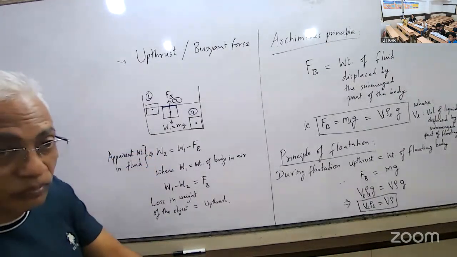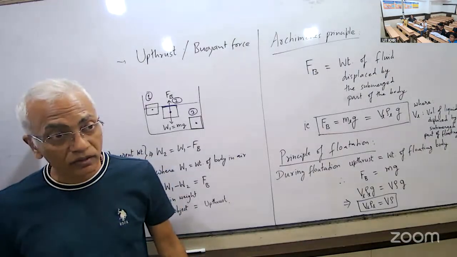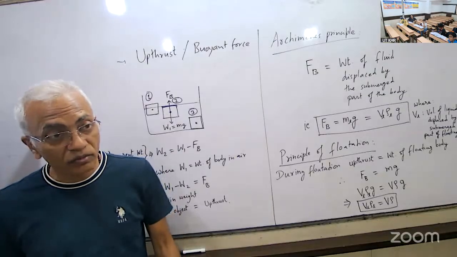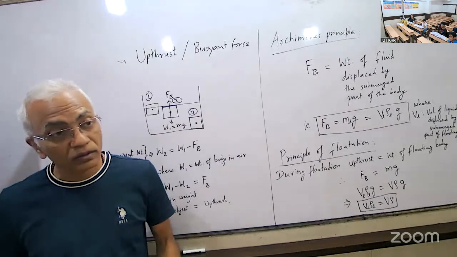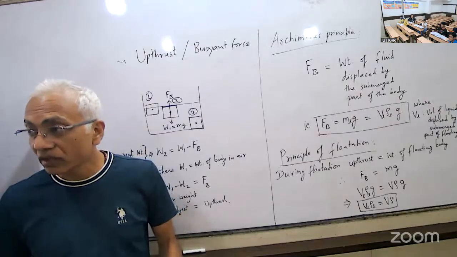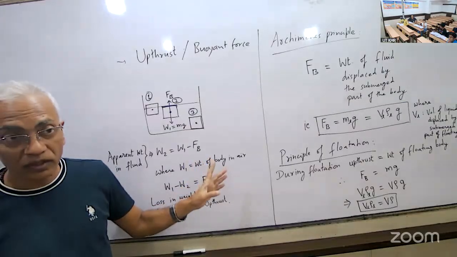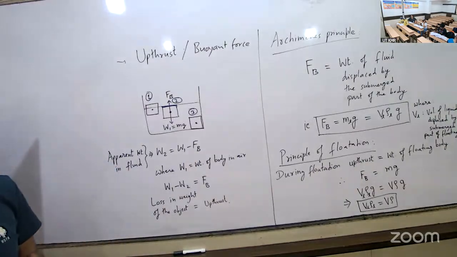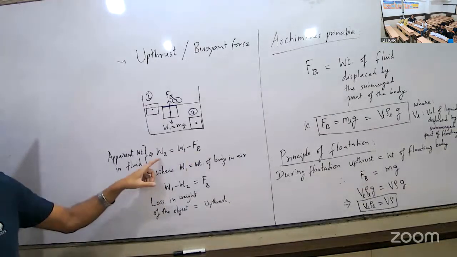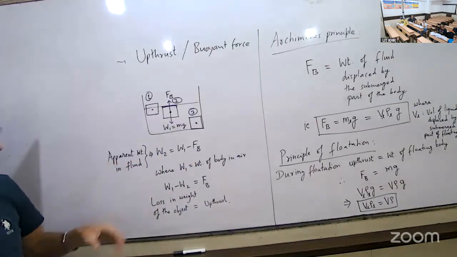When you enter the swimming pool, you feel lighter. When you come out, your weight feels heavier. So why do we feel lighter inside the swimming pool? Because our body experiences upthrust due to water. So our weight feels less. It does not actually become less; it is W1, it is mg only, but we feel less due to upthrust. So what is our net weight? Net weight becomes W2, which is apparent weight, not real weight. It is apparent, perceived weight.